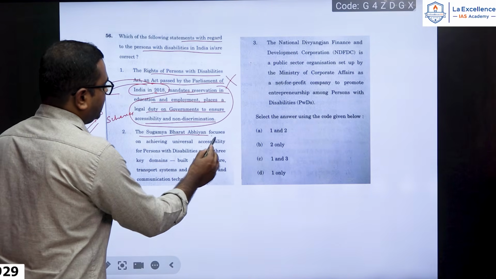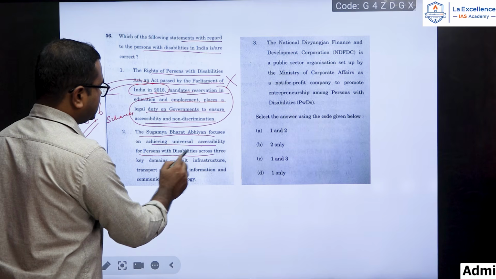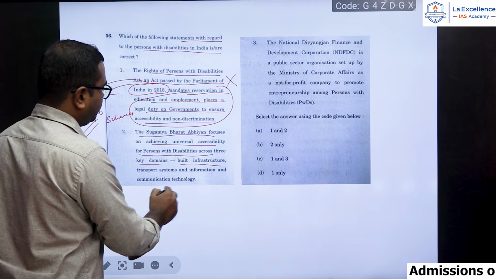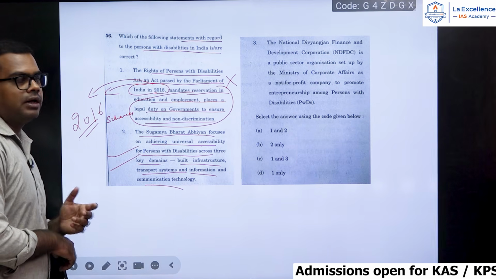The Sugamya Bharat Abhiyan focuses on achieving universal accessibility for persons with disabilities across 3 key domains: built infrastructure, transport systems and information communication technology. Okay, this is a correct statement.